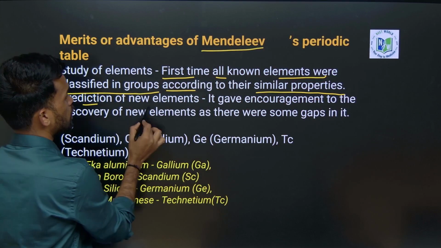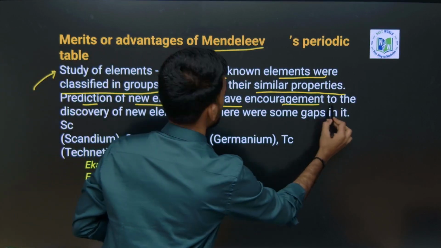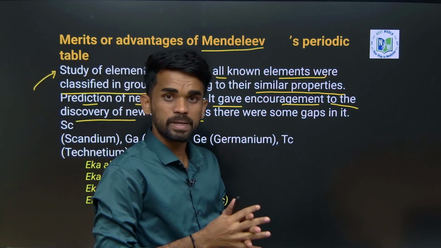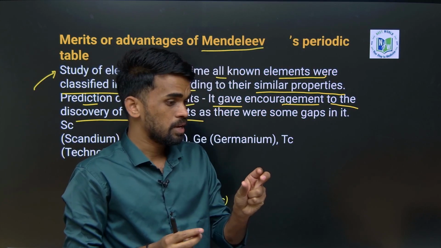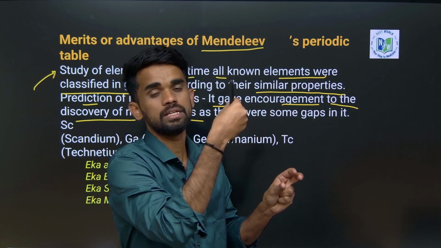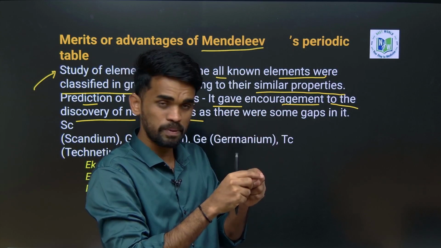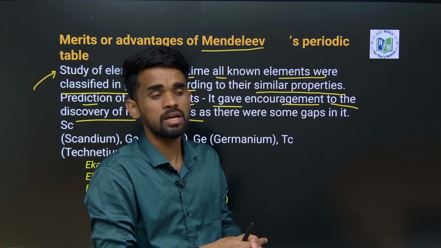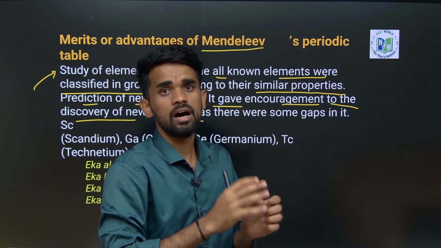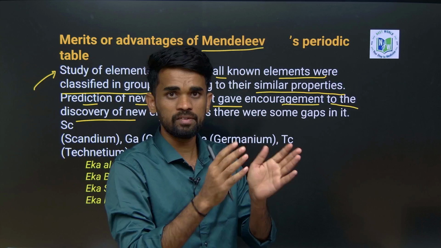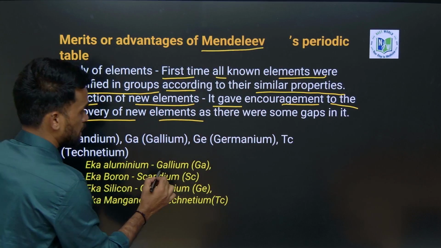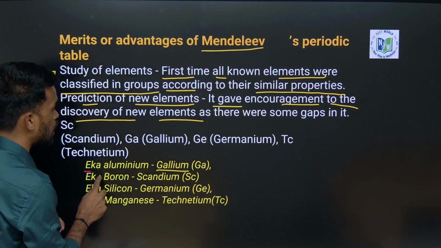Then the prediction of new elements: it gave encouragement to the discovery of new elements. When he was classifying his periodic table, he predicted that some elements might exist or be discovered in the future. He left some space for those elements in his periodic table, and they were discovered later, after his proposal of the periodic table. So what are those elements? He left space for gallium, naming it Eka-aluminium.